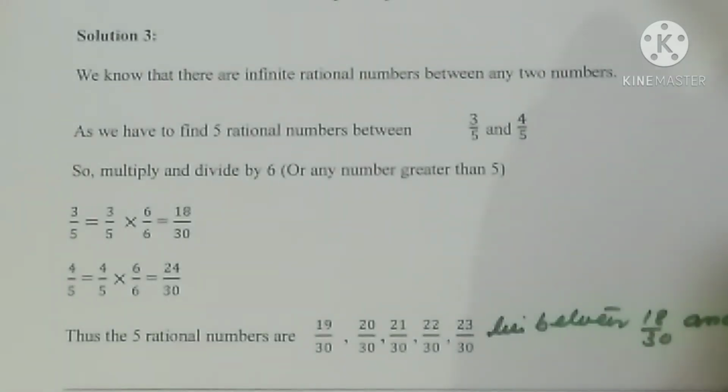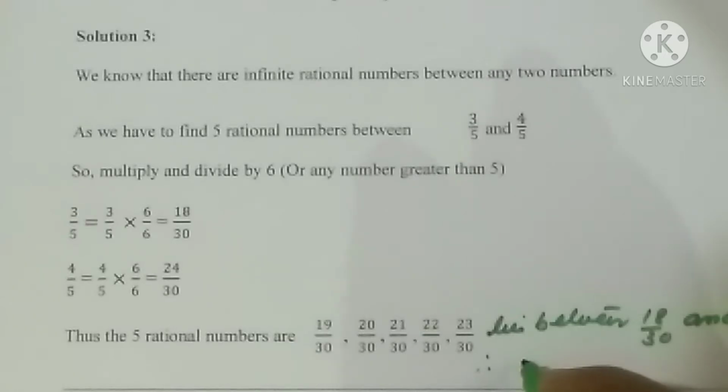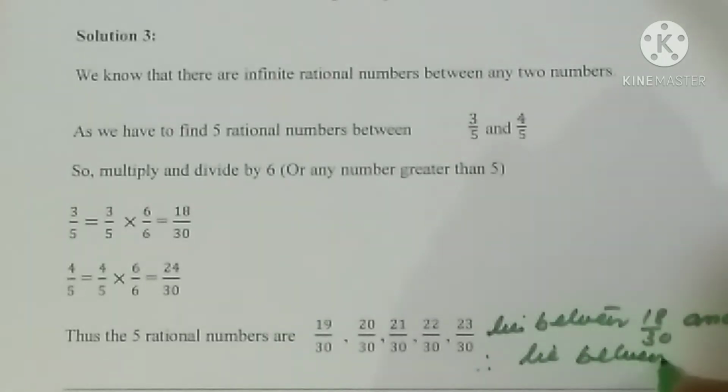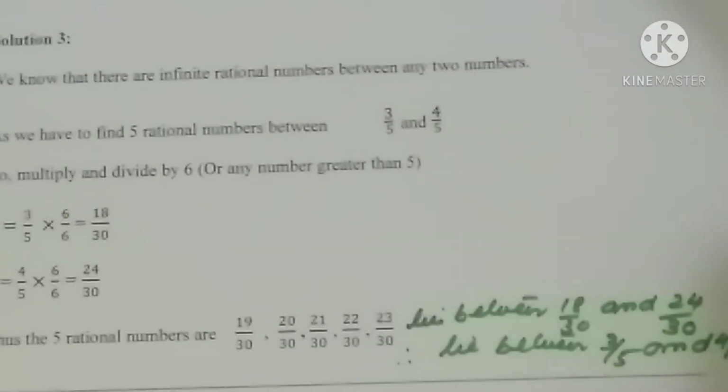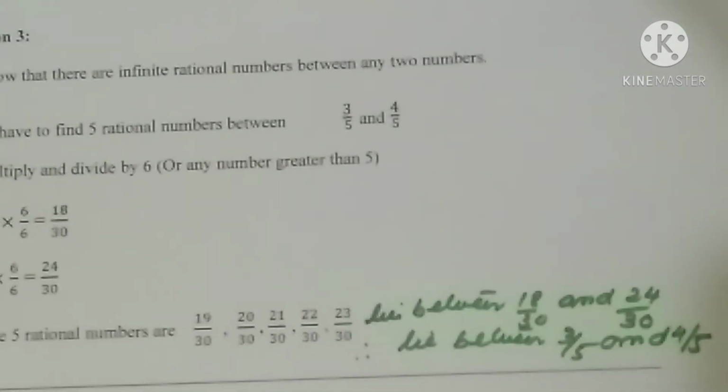Still the answer is not completed. What we should write is, they also lie between 3 by 5 and 4 by 5. That is why we are telling you to write that it is 3 by 5 and 4 by 5. Your answer should be like this.